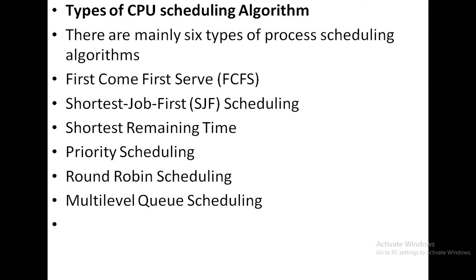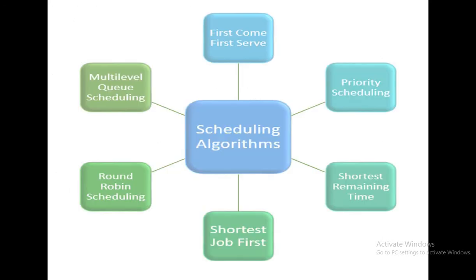We are going to discuss the FCFS technique with the help of a suitable example in our next class. So this is all about the basic fundamentals of CPU scheduling algorithms.